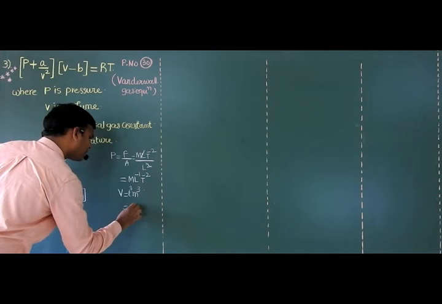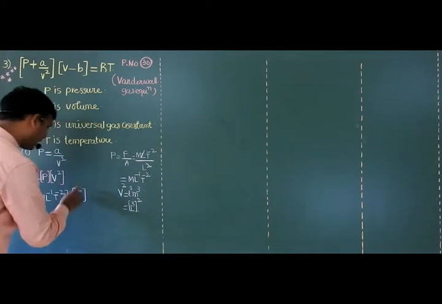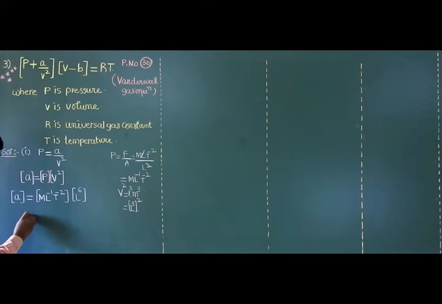L cube means V square, L cube whole square, L raised to 6. Then the answer is M, L raised to 6 minus 1 5, T raised to minus 2. Over. Then this is A.